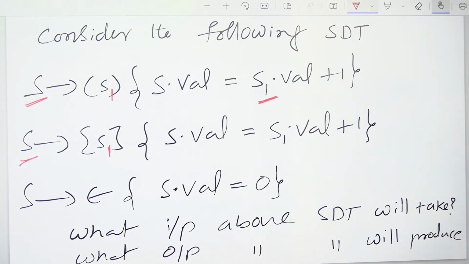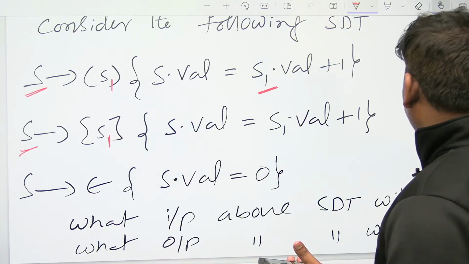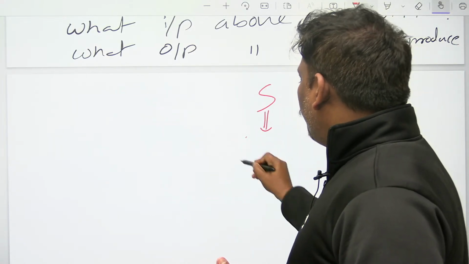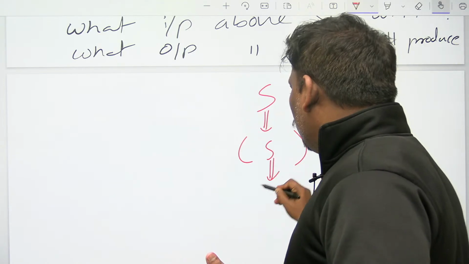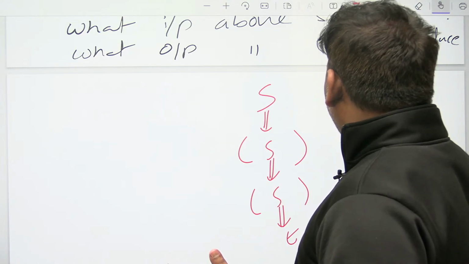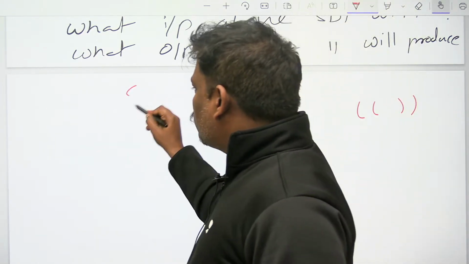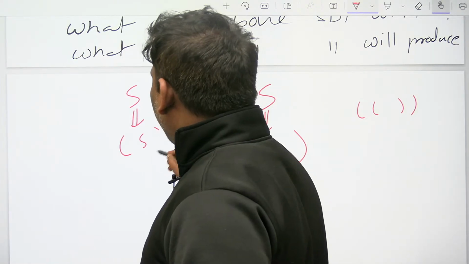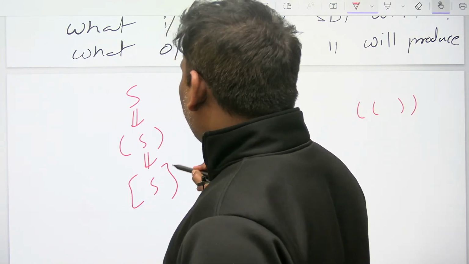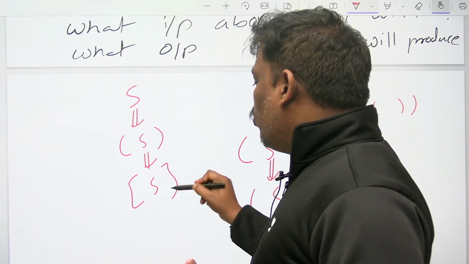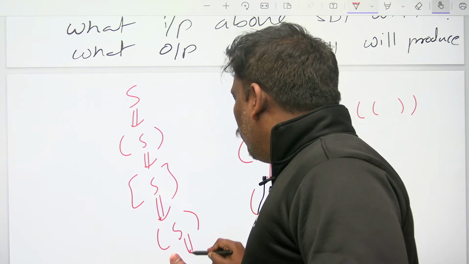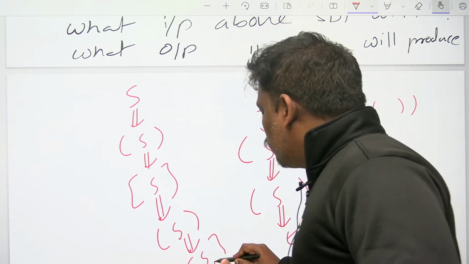If you observe this grammar clearly, S goes to open bracket S closed bracket S, S goes to square bracket S closed square bracket S, and S goes to epsilon.